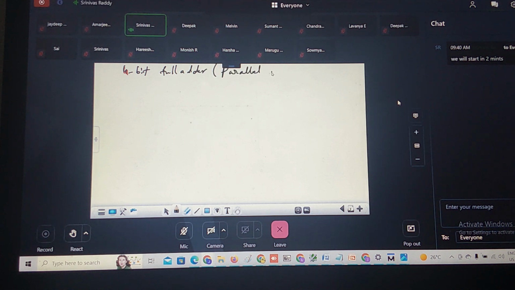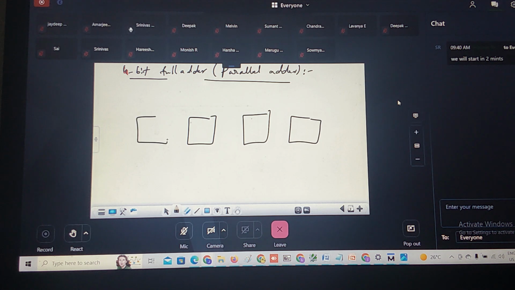How many bit adder means parallel? 4 bit parallel adder. How to construct the 4 bit parallel adder? Using full adder. Correct. How many full adders are required? 4 full adders which are connected in what? Cascaded form. Correct. This is a 1 full adder. This is a 1 full adder. This is a 1 full adder.